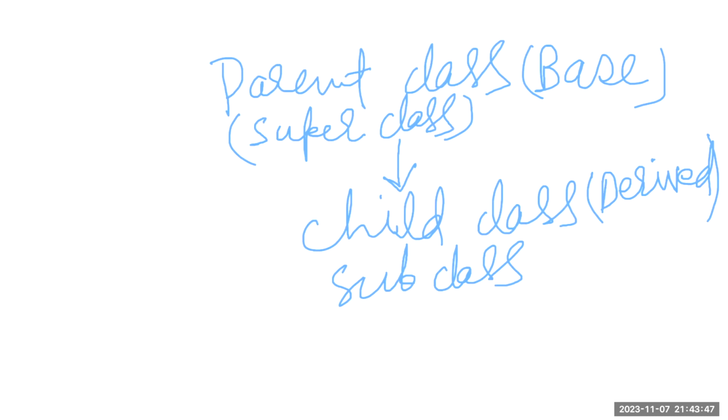Parents means mother and father or grandparents. Similarly, in the object-oriented programming world, there is a certain class called parent class and a certain class called child class. Whatever the child class is, that child class derives its features from the parent class. Fine, you have understood this.